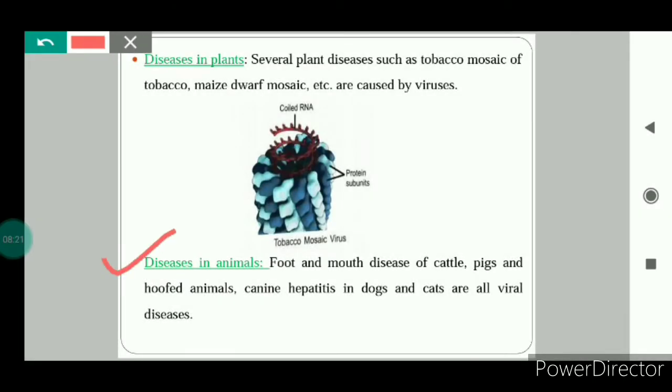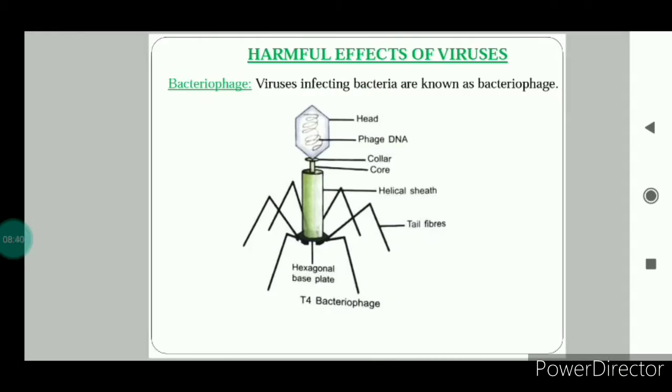And the viruses can also cause diseases in the animals. For example, foot and mouth disease of the cattle, pigs and hoofed animals. So this foot and mouth disease is caused by the viruses in the cattle, pigs and the hoofed animals. And there are many other diseases which are caused by the viruses in the animals.